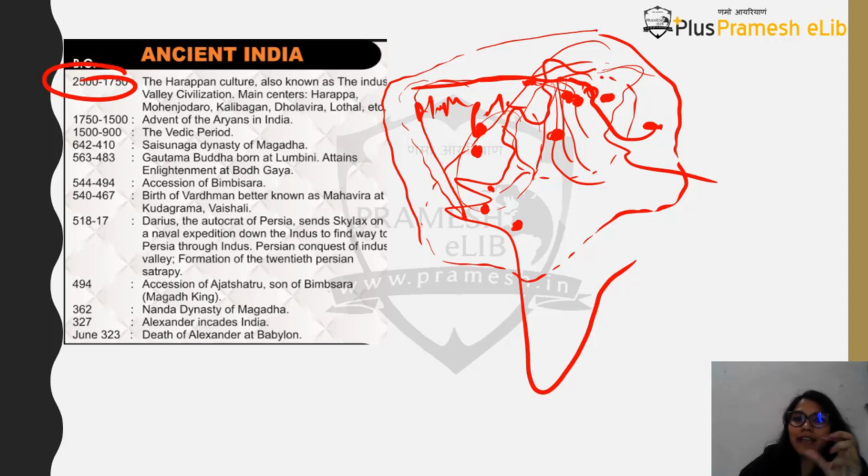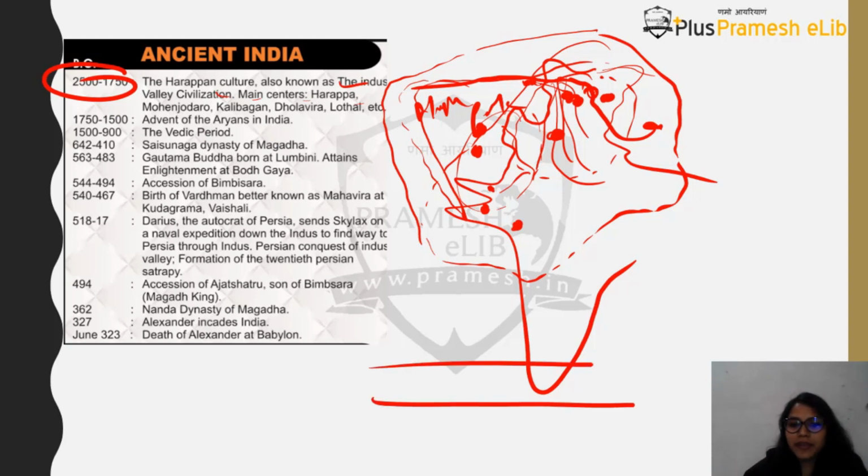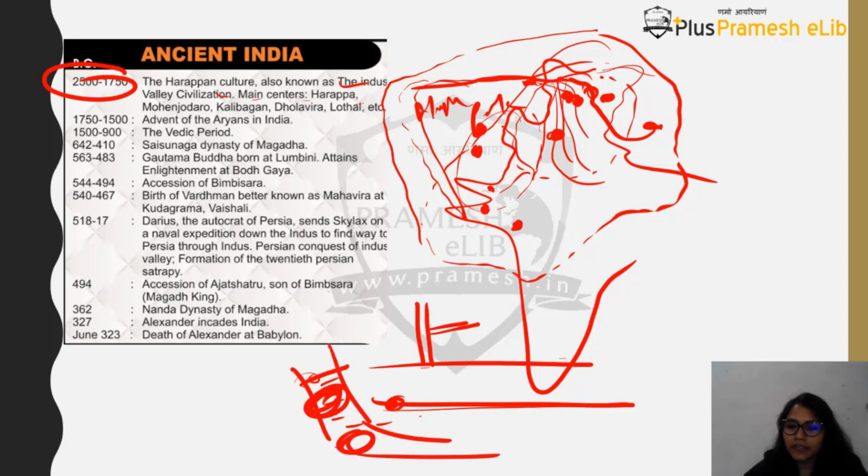So there are certain major centers in this Harappan civilization, and you will find that it had a few striking features which are present even today. The town planning they had, the grid pattern. So they had roads like this: there will be a bigger road, then smaller roads, then much smaller roads. They had a rectangular pattern of roads. And below these roads, you will find drains. And then you had manholes also. So if there is a drain, there is a manhole for cleaning it at regular intervals.